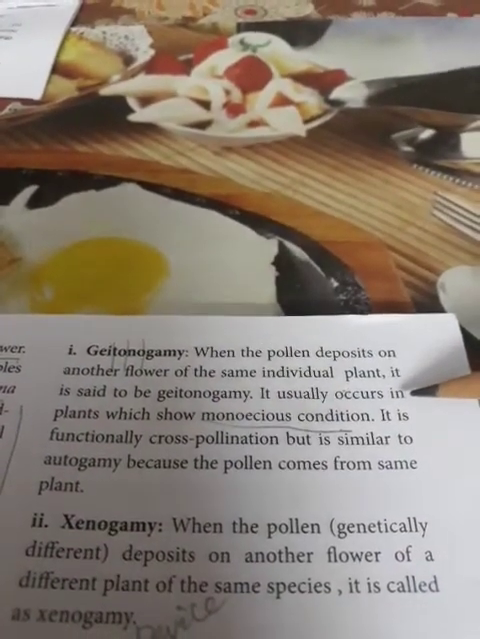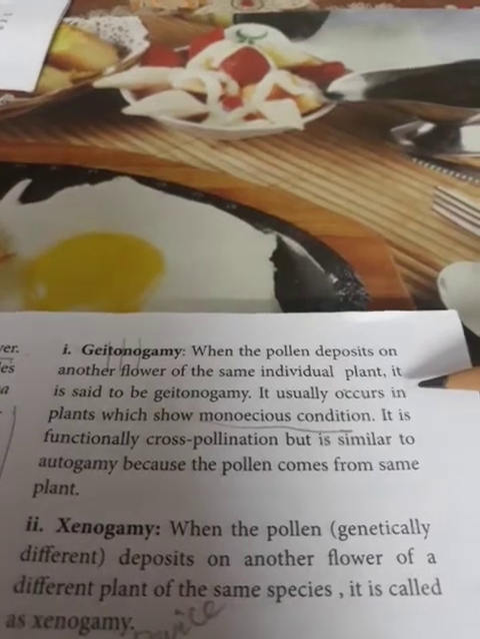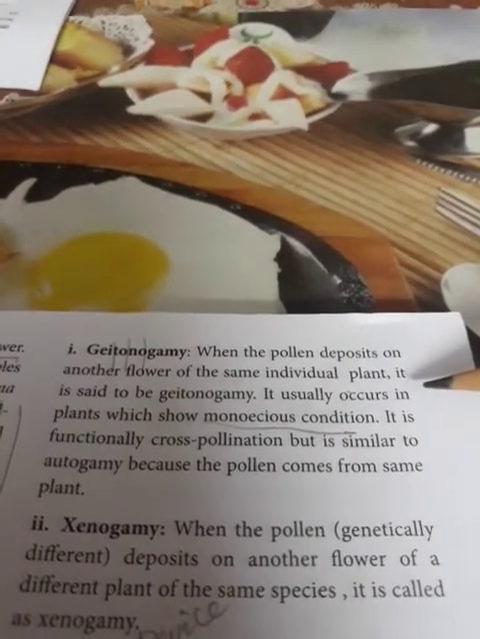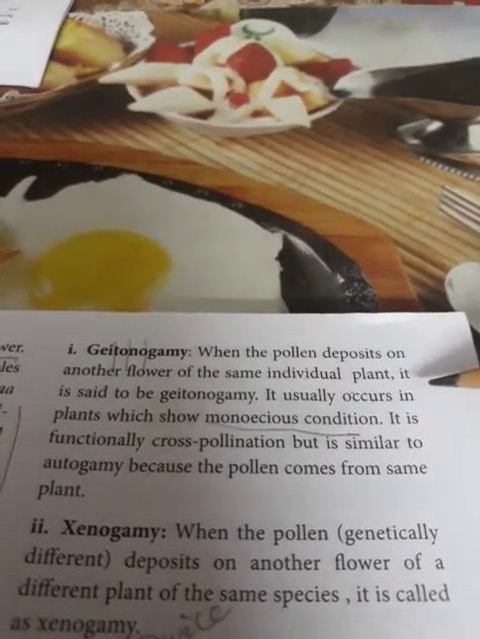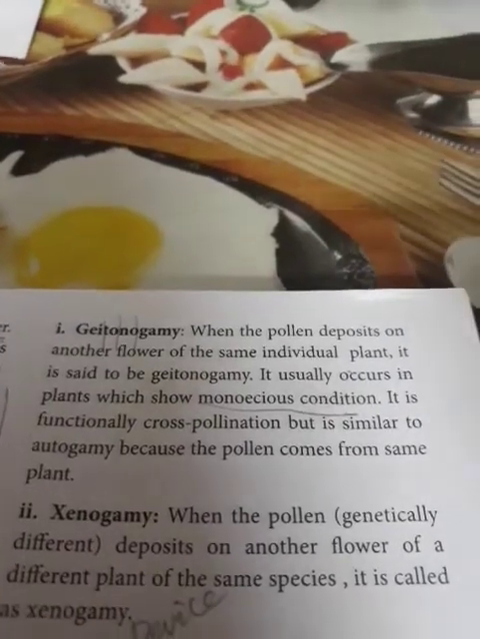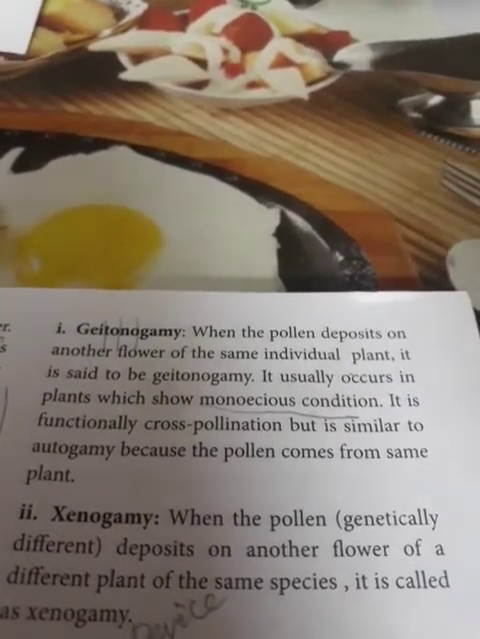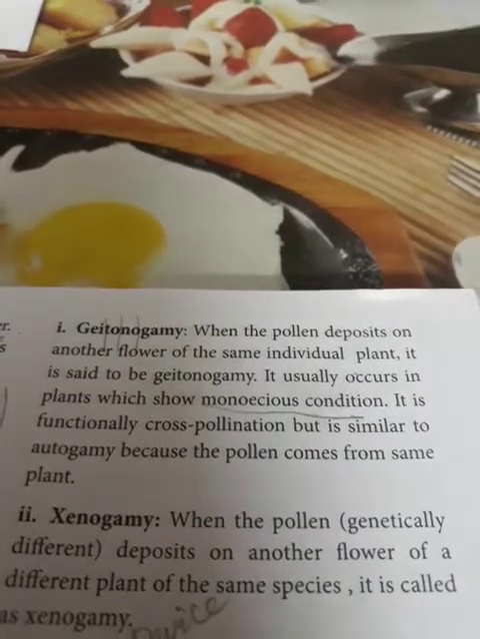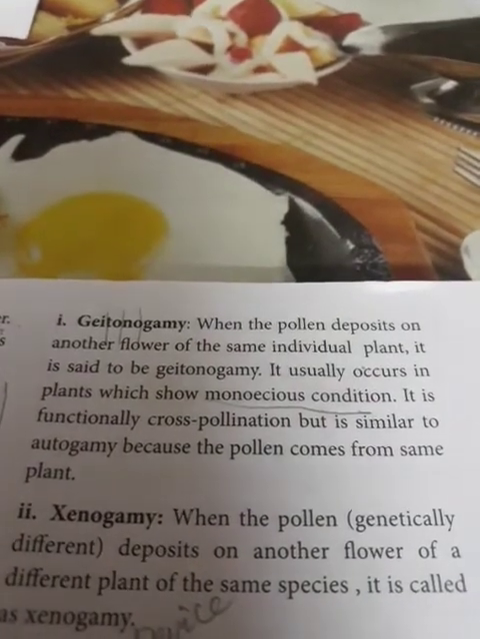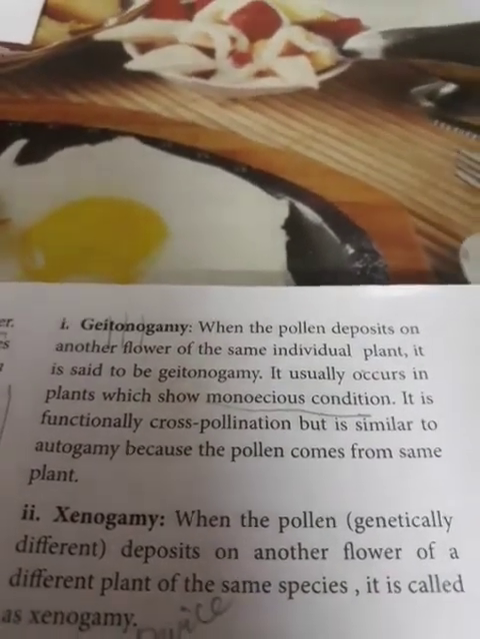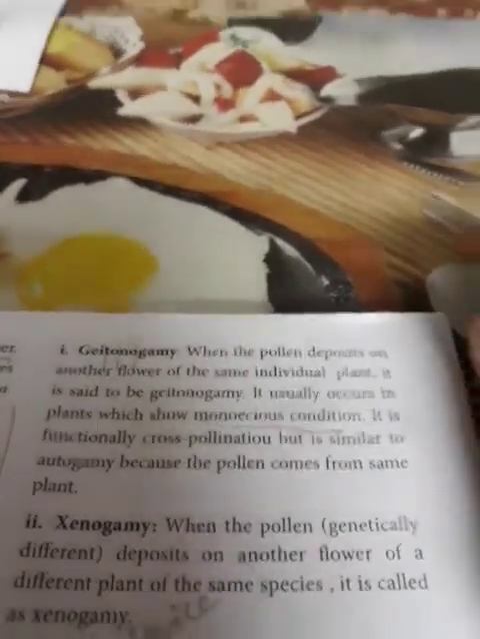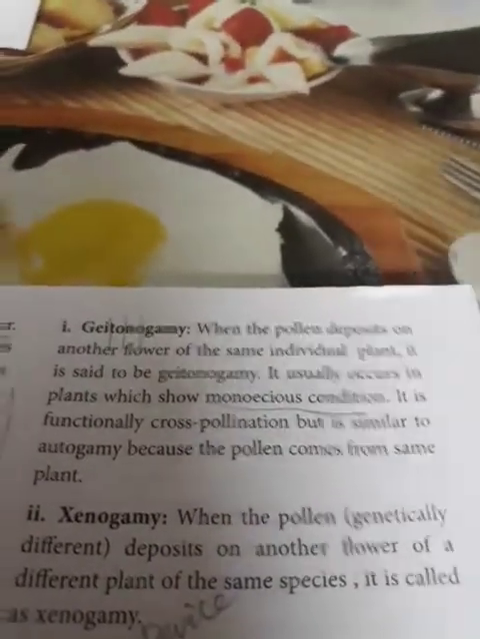It is functionally cross pollination but is similar to autogamy because the pollen grains come from the same plant. That's why actually it is autogamy, but as the pollination takes place between flowers that are located on different branches of the same plant, it comes under cross pollination.